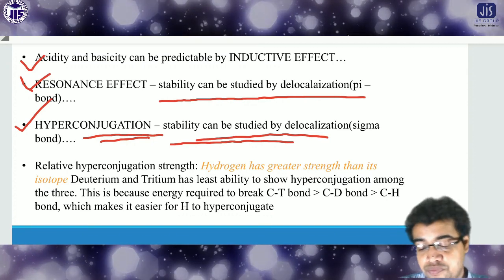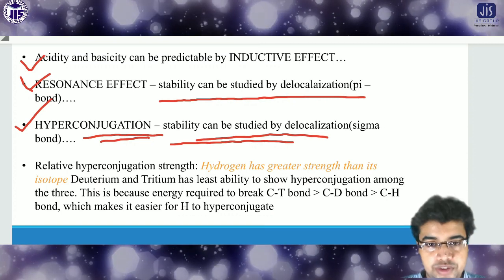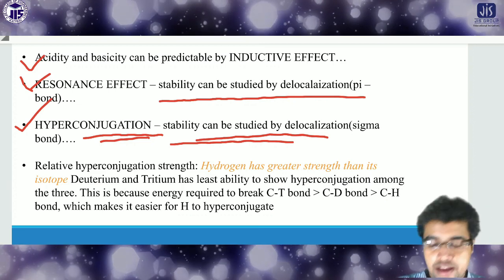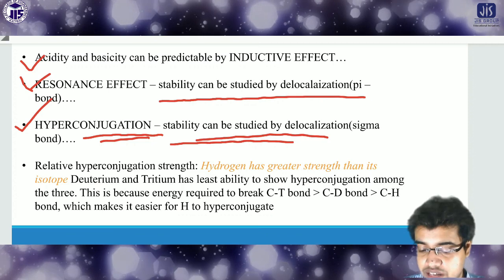In the next class we'll discuss some reaction mechanisms, substitution reaction probably, and you have to read properly and understand all these things which we discussed in the class.